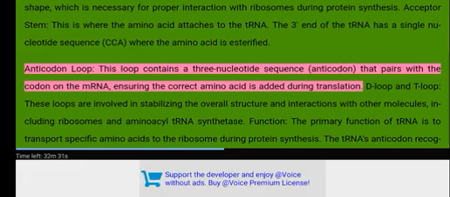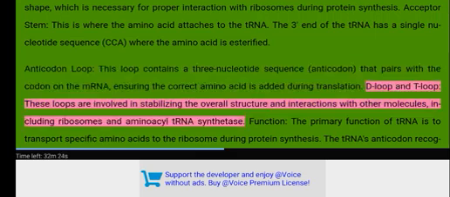Anticodon loop. This loop contains a 3-nucleotide sequence, the anticodon, that pairs with the codon on the mRNA, ensuring the correct amino acid is added during translation. D loop and T loop. These loops are involved in stabilizing the overall structure and interactions with other molecules, including ribosomes and aminoacyl tRNA synthetase.